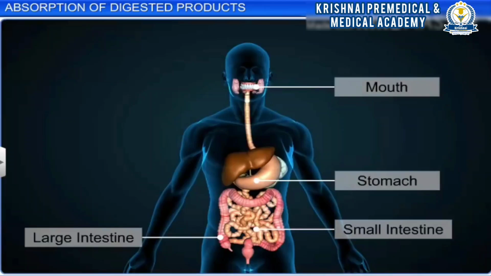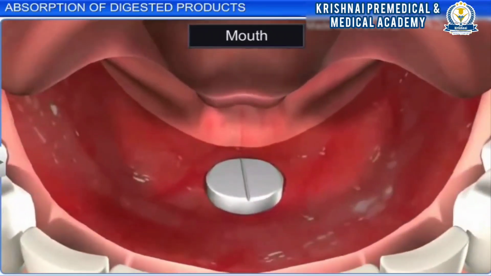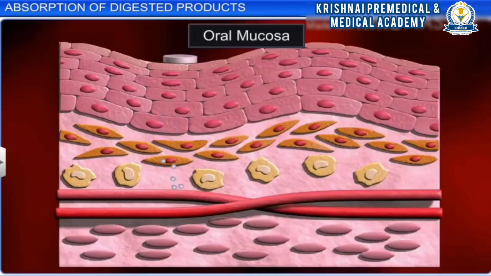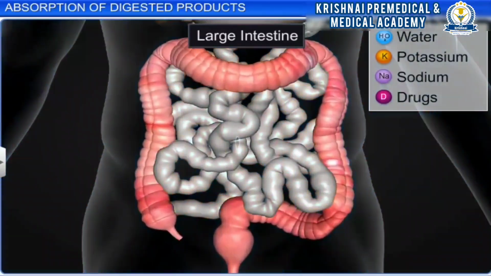Besides the small intestine, other parts of the digestive system also play a role in the absorption process. For example, certain drugs are placed in the mouth under the tongue so that they can be absorbed directly into the blood capillaries. The stomach wall directly absorbs certain foods including simple sugars and alcohol, and they do not remain in the stomach, while water, some minerals such as potassium and sodium, and drugs are absorbed in the large intestine.